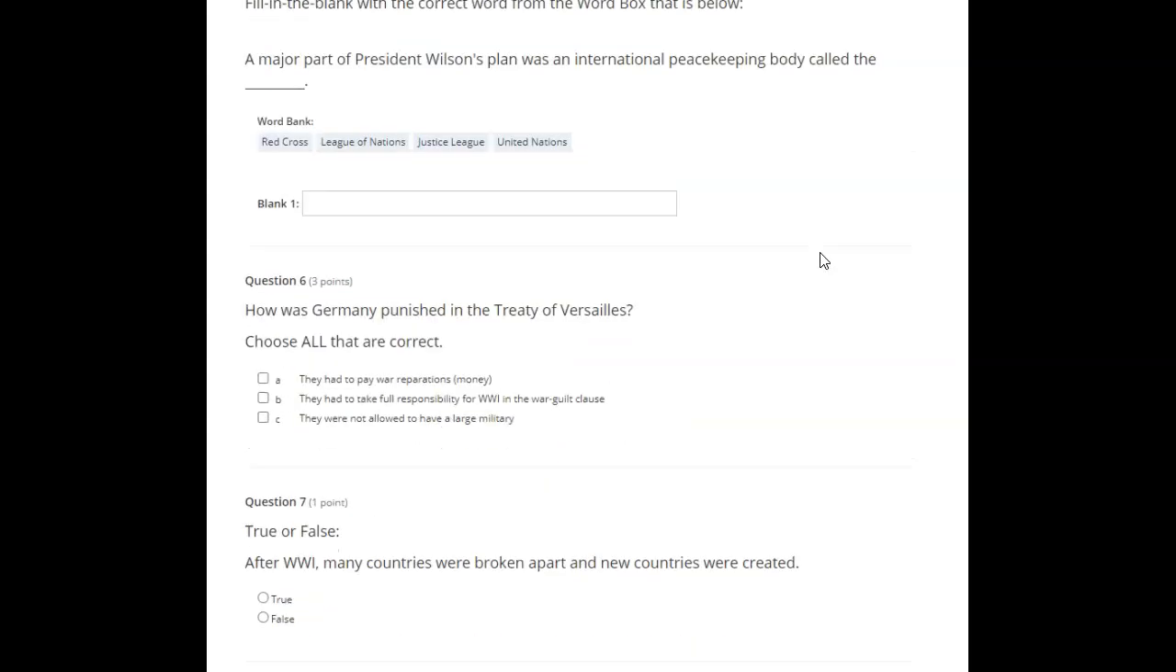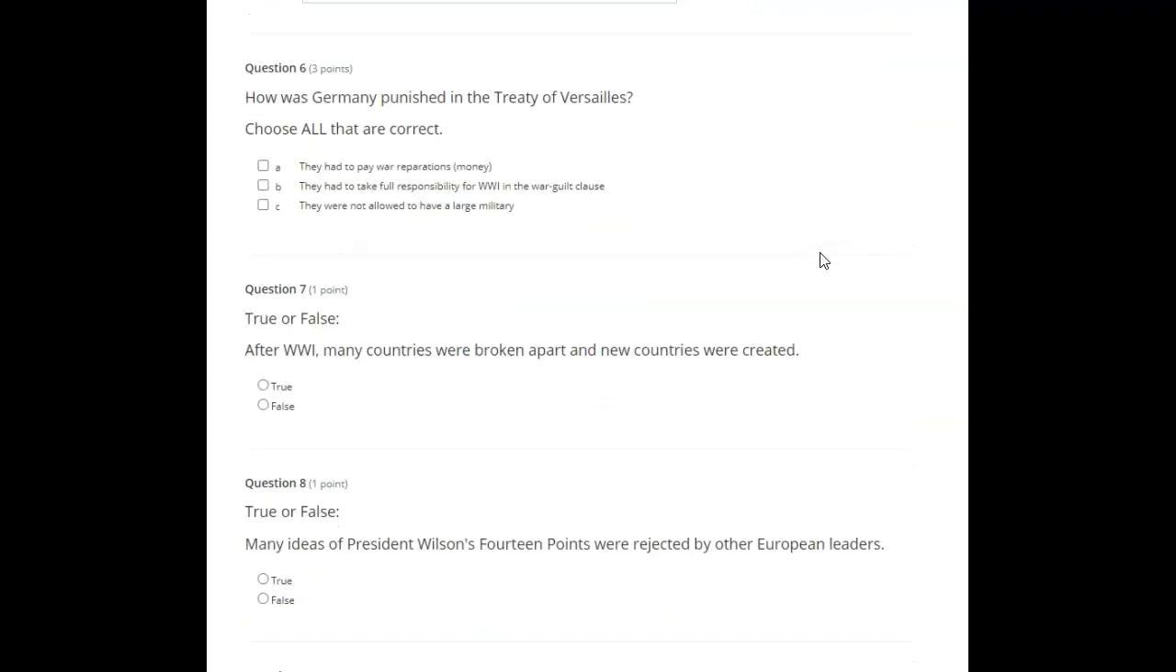How was Germany punished in the Treaty of Versailles? Choose all that are correct. A. They had to pay war reparations, money. B. They had to take full responsibility for World War I in the War Guilt Clause. C. They were not allowed to have a large military.